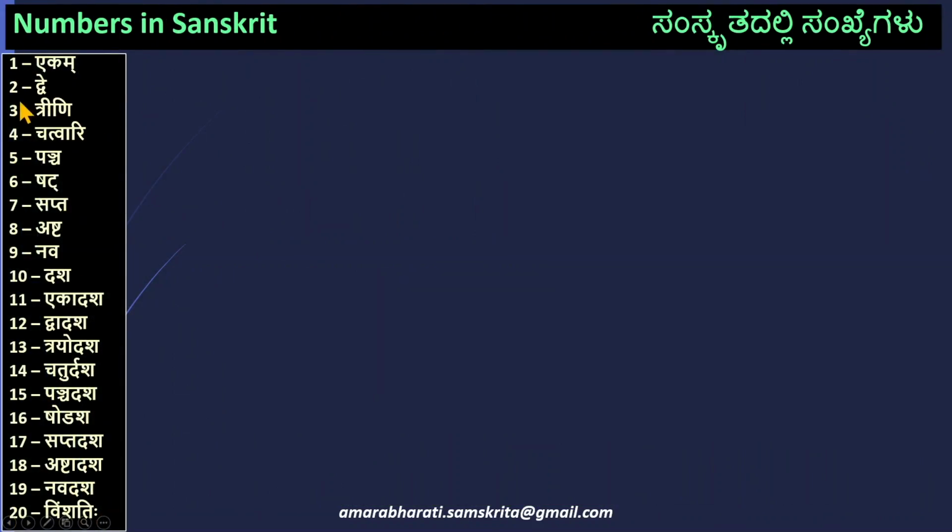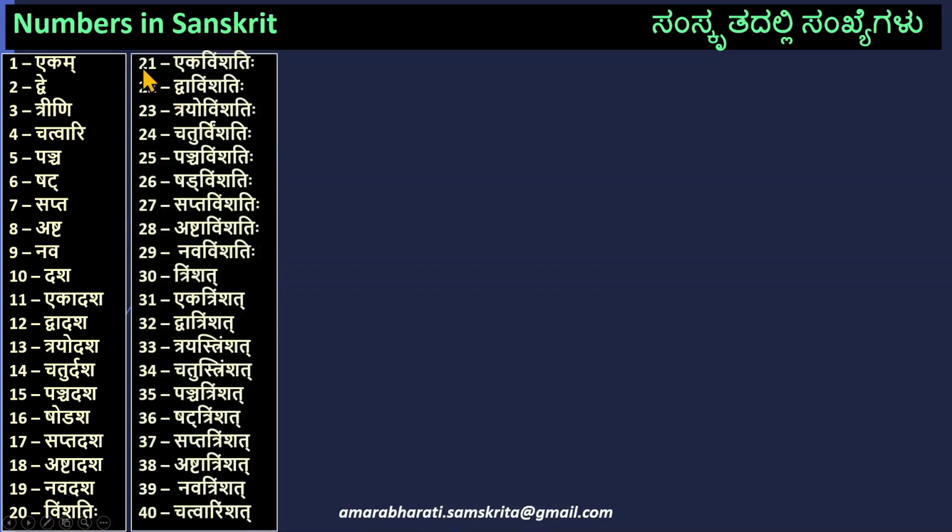1 is Ekam, 2 is Dve, 3 is Trini, 4 is Chatvari, 5 is Pancha, 6 is Shat, 7 is Sapta, 8 is Ashta, 9 is Nava, 10 is Dasha, 11 is Ekadasha, 12 is Dvadasha, 13 is Trayodasha, 14 is Chaturdasha, 15 is Panchadasha, 16 is Shodasha, 17 is Saptadasha, 18 Ashtadasha, 19 Navadasha, 20 Vimshatihi, 21 Ekavimshatihi, 22 Dvavimshatihi,